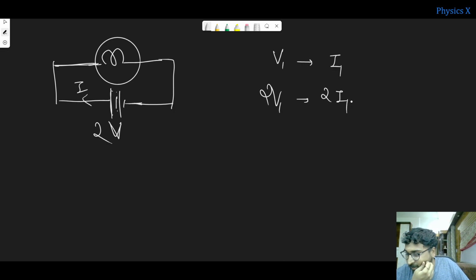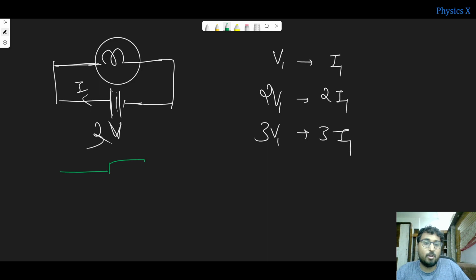Now let us see. If I triple the voltage, the current also triples. Then let us say I connected some other load in place of this bulb and did the same thing.